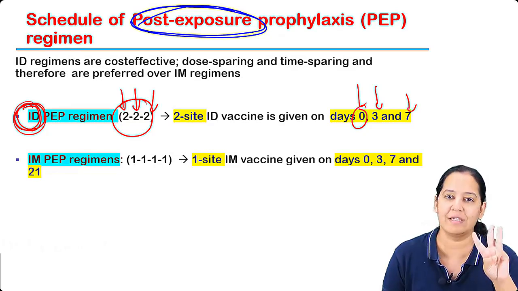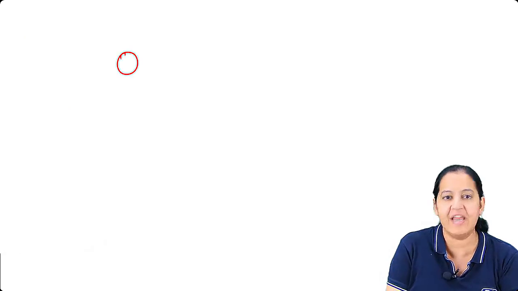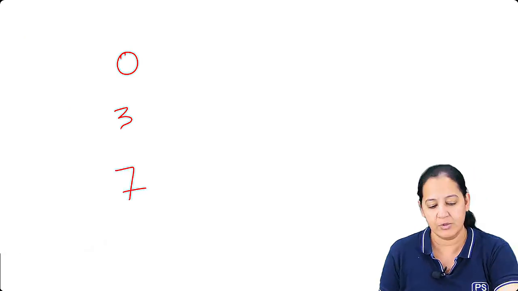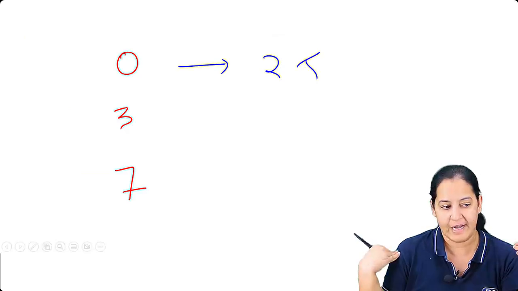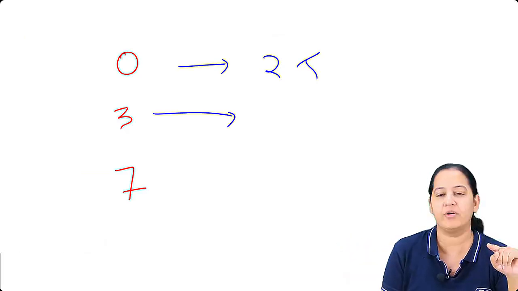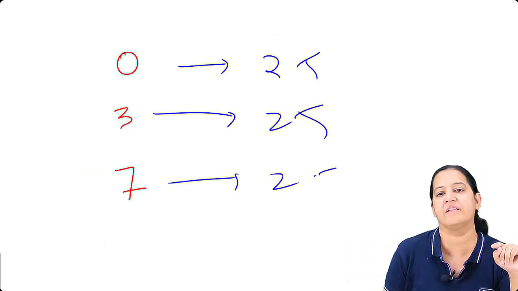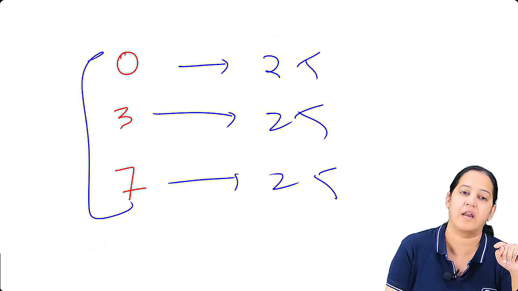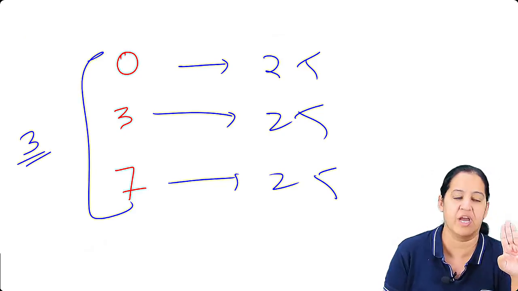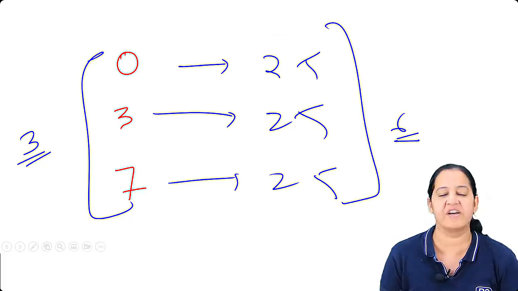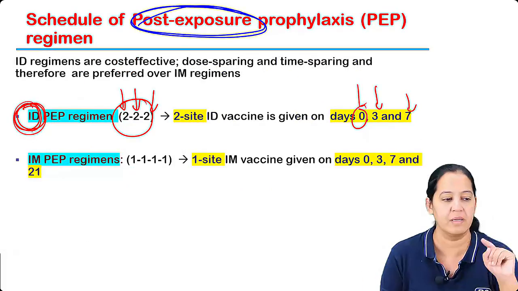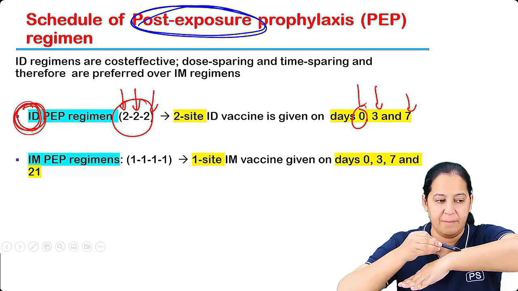I will call the man 3 times: today is the first day, then the third day, then the 7th day. I will tell the man, I will give you 2 injections today, one on your right deltoid, one on your left deltoid. Again on the third day I will give you 2, and again on the 7th day 2. Total visits required are 3. The work will be done in 3 visits, but total injections are 6, 2 at a time. So this is the first protocol, and every injection will be intradermal. Intradermal is at 180 degrees, between dermis and epidermis.